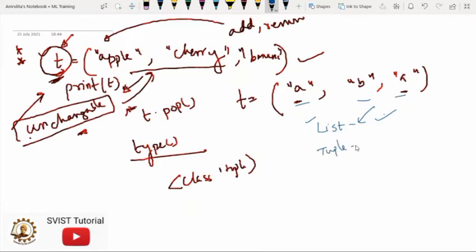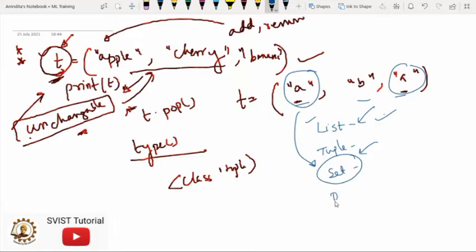Now tuple I have already discussed, what are the features associated with it. Now you have another data type, which is set, which is a collection, which is unordered. Set does not have an ordered index, they are unordered in nature, and no duplicate values are allowed. So repetitive elements are not allowed in the set.